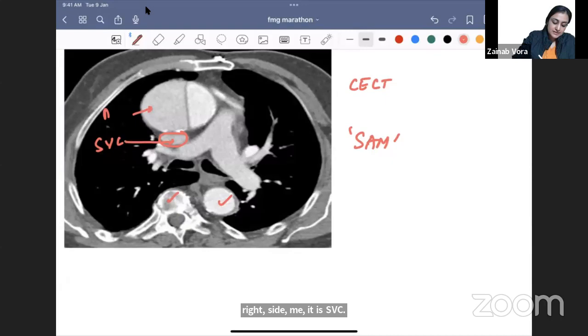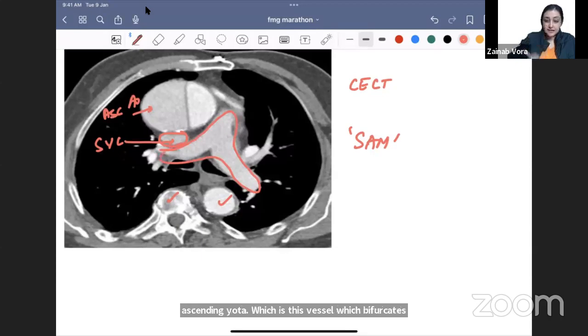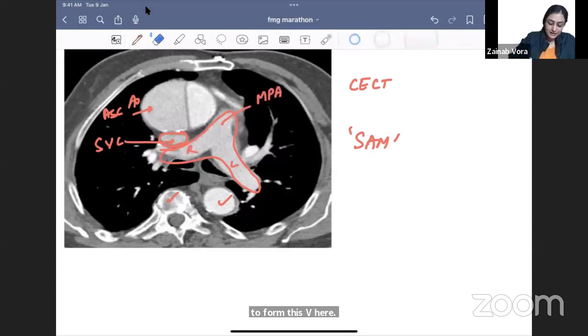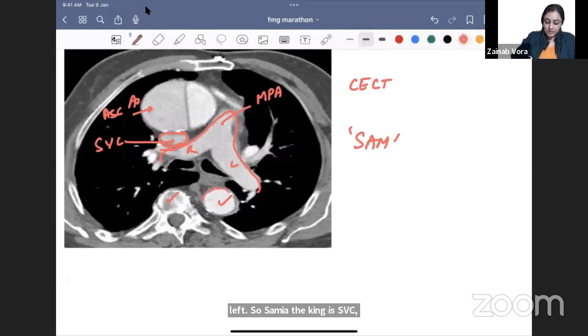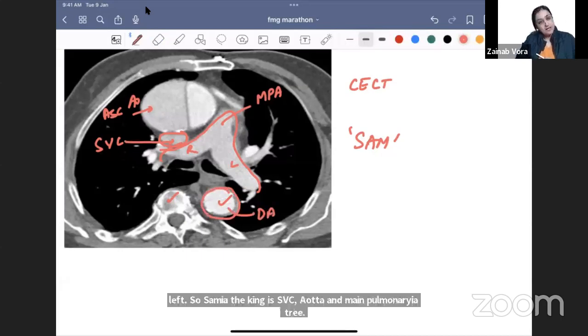A big vessel. This is the ascending aorta. Which is this vessel which bifurcates to form this V here? It is the main pulmonary artery dividing into right and left. So we will remember SAM: SVC, aorta and main pulmonary artery. And this posterior vessel here is what? It is the descending aorta. Okay.